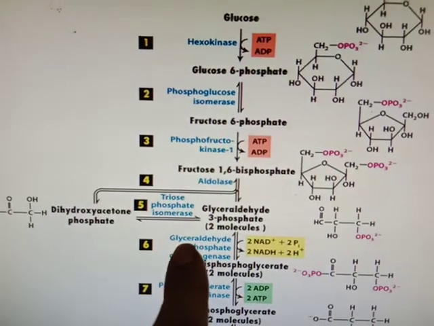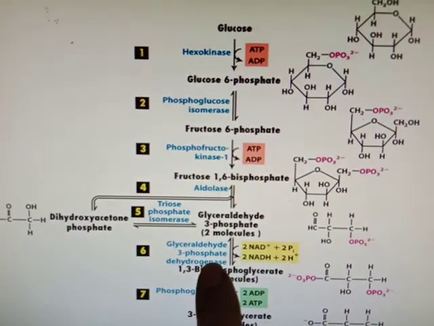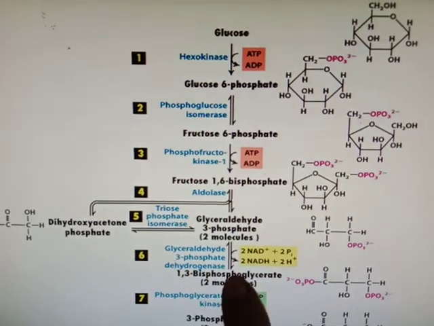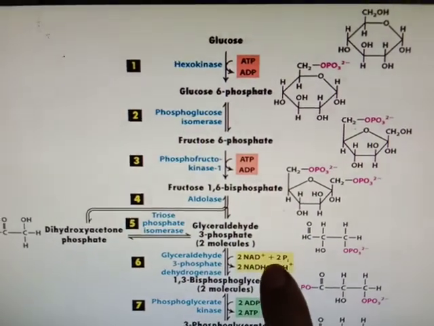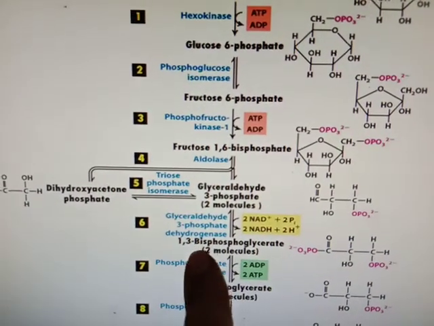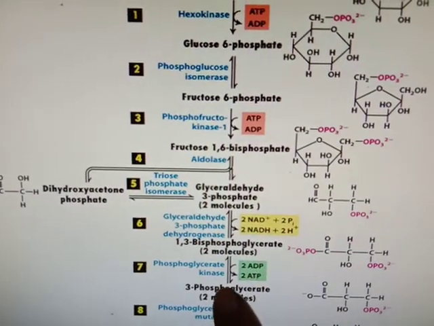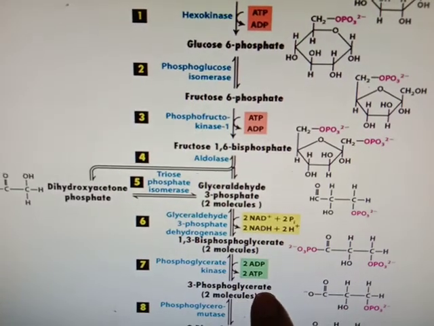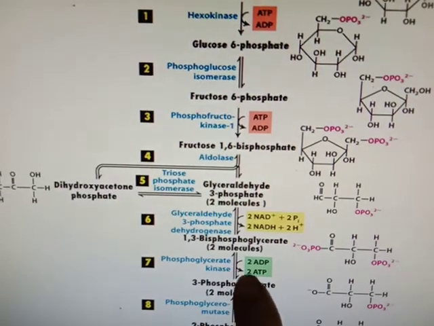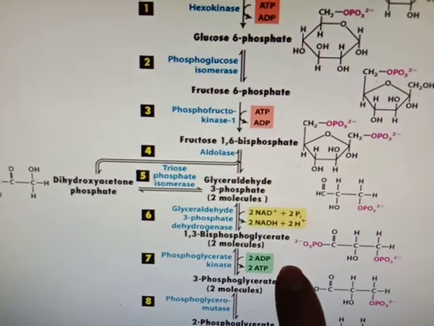Now glyceraldehyde 3-phosphate dehydrogenase converts glyceraldehyde 3-phosphate into 1,3-bisphosphoglycerate. In this reaction 2 NADH molecules are formed. Then 1,3-bisphosphoglycerate is converted into 3-phosphoglycerate with the help of the enzyme phosphoglycerate kinase, and here 2 ATP are synthesized.